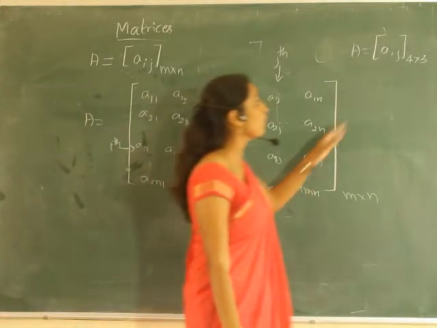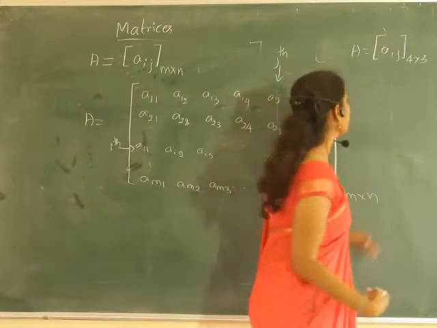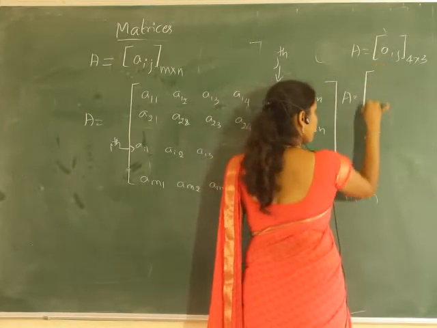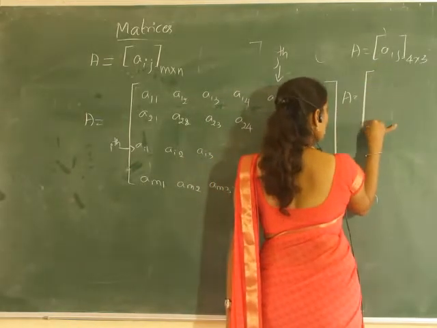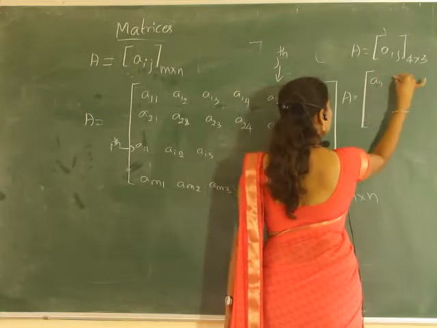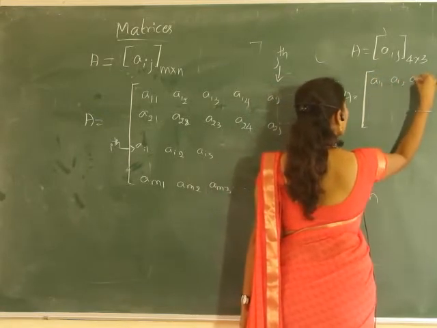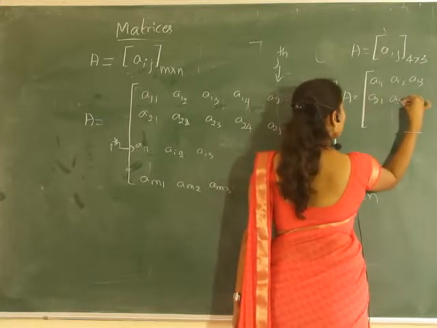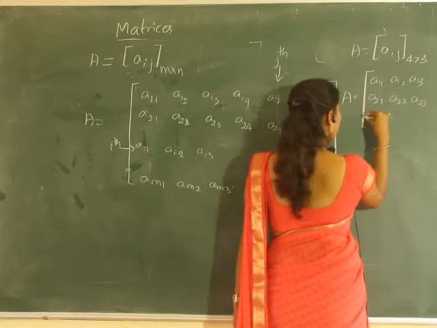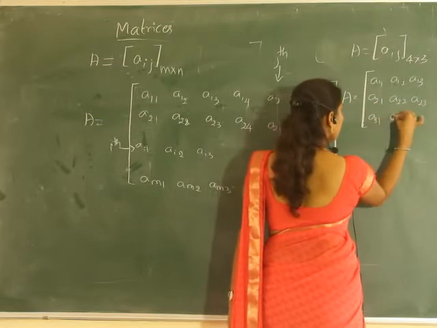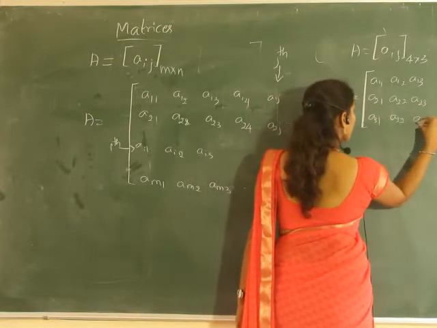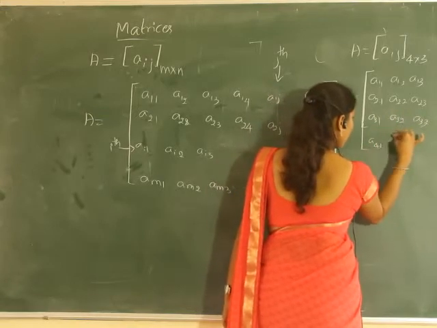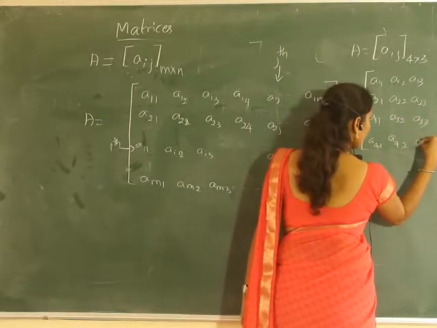That means there are 4 rows and 3 columns. So we can write the matrix A with 4 rows: A11, A12, A13, A21, A22, A23, A31, A32, A33, A41, A42, A43.